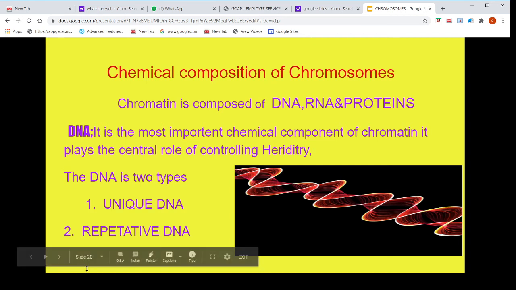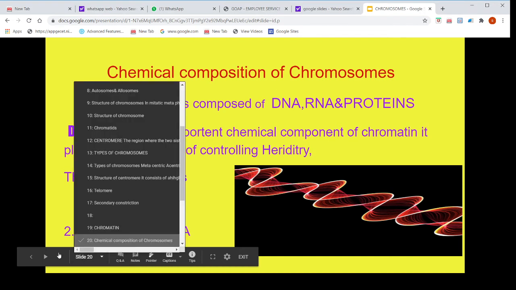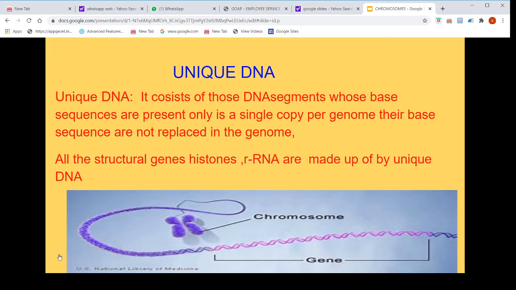The DNA is of two types, unique DNA and repetitive DNA. So what is unique DNA? Unique DNA consists of those DNA segments whose base sequences are present only in a single copy per genome. Their base sequences are not repeated in the genome.